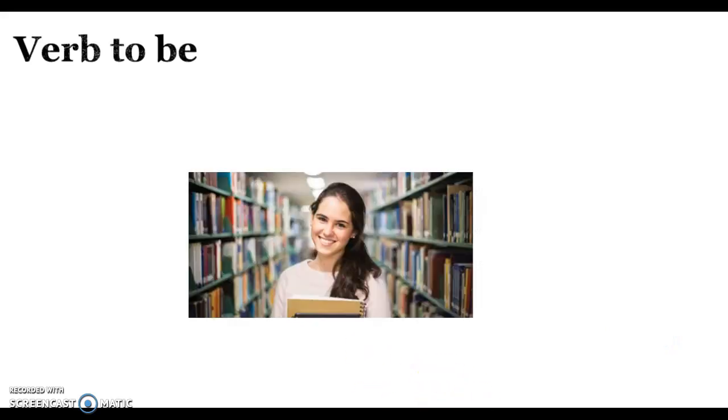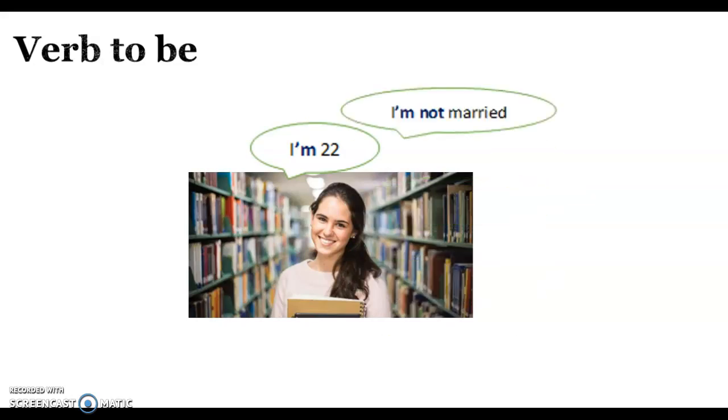First of all, I have to mention that we use verb to be for a lot of things. For example, we use verb to be to mention our age. How old are we? So I can say, I am 22 years old.